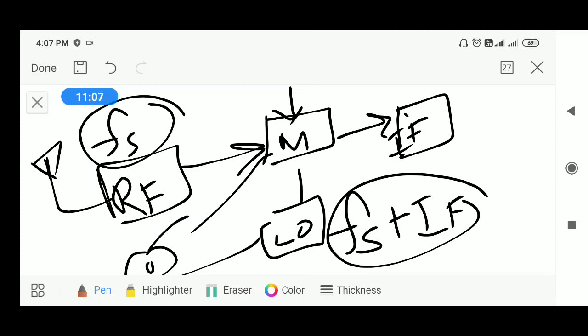The mixer mixes these two frequencies and generates sum, difference, multiples and submultiples also, but we are selecting only the difference.